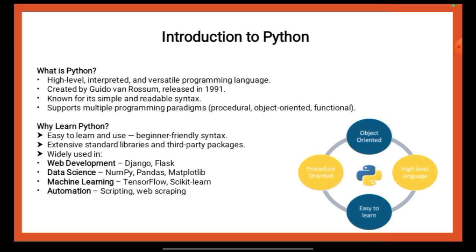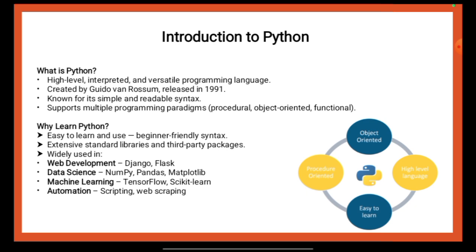Python is considered one of the easiest programming languages to learn due to its clear and readable syntax, which resembles natural language. Its extensive standard libraries and a vast ecosystem of third-party packages make it highly powerful and adaptable to different use cases.